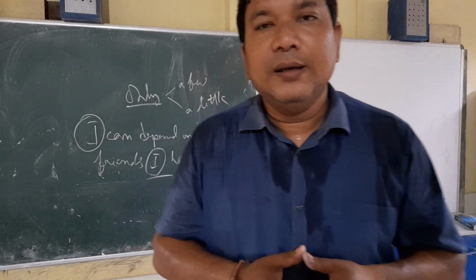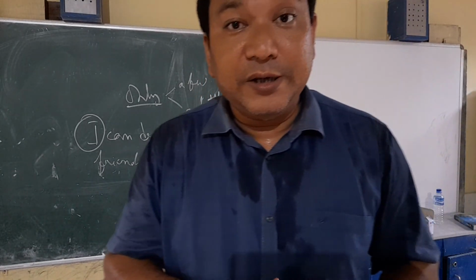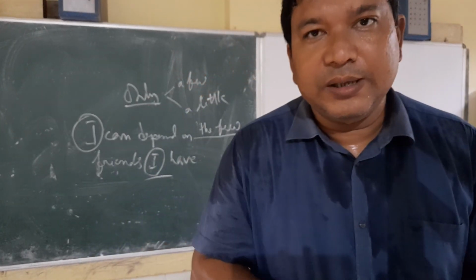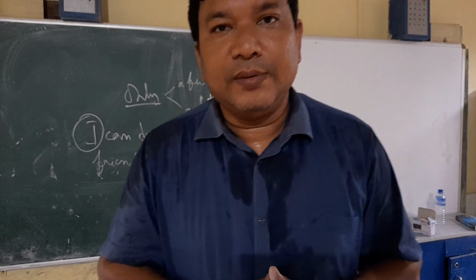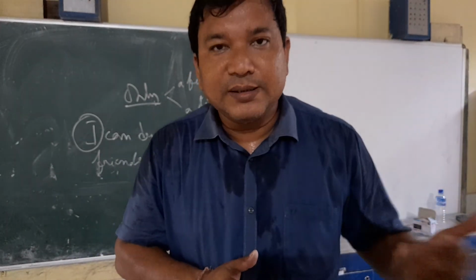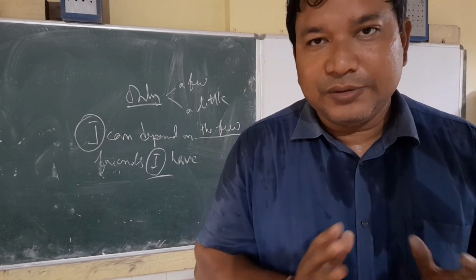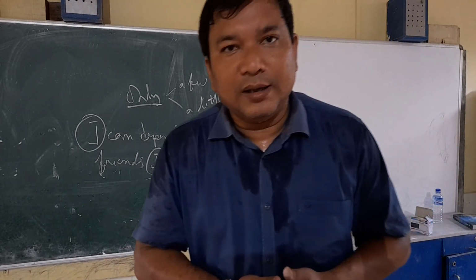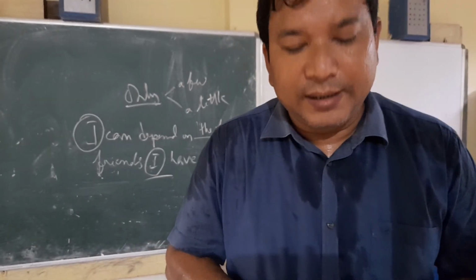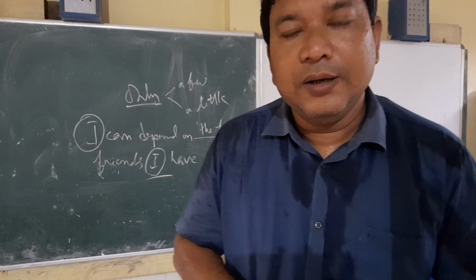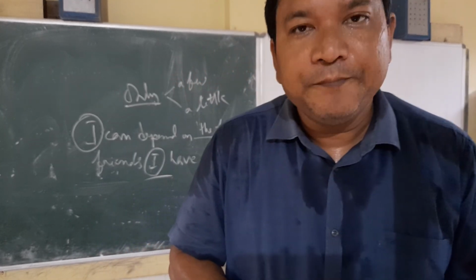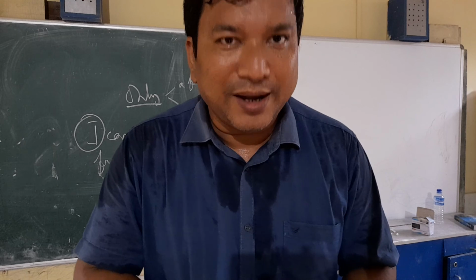The is used, you should remember, with mountain ranges. With seas and oceans we use the. And when there is only one thing in the universe, for example the sun, the earth, the moon, we use the. Okay, this is a general rule for using the definite article the. Anyway, in the next class we will discuss the additional important questions on determiners. Till then, bye. Thank you.